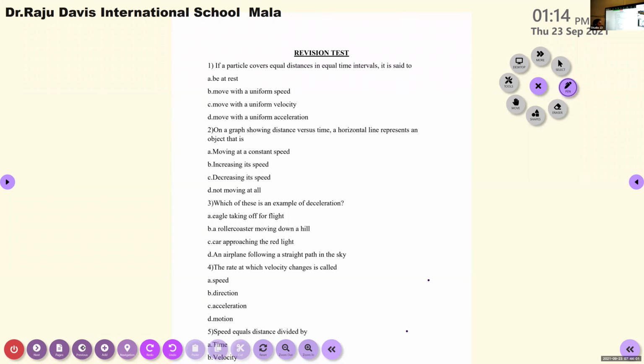Okay, the next question to boys. On a graph showing distance versus time, a horizontal line represents an object that is moving at a constant speed, increasing its speed, decreasing its speed, not moving at all. Try to recapitulate the distance time graph. If it is a horizontal straight line, here the time, here the distance. Moving at a constant speed. That's right.